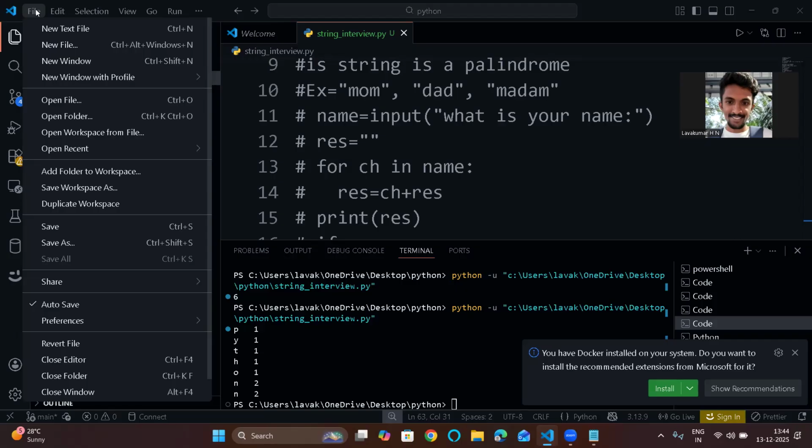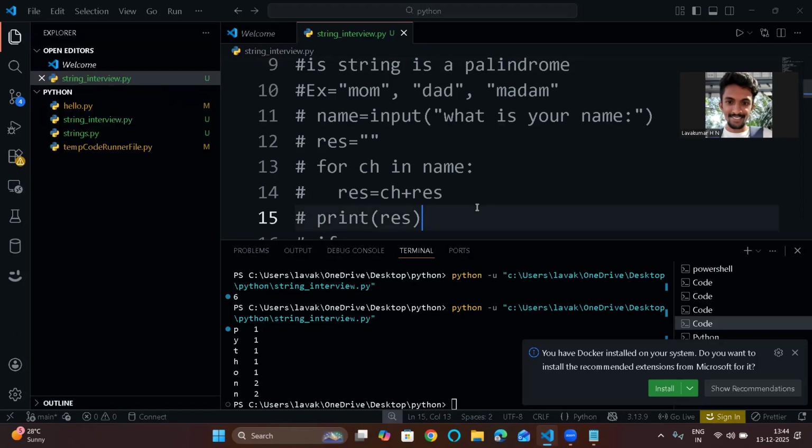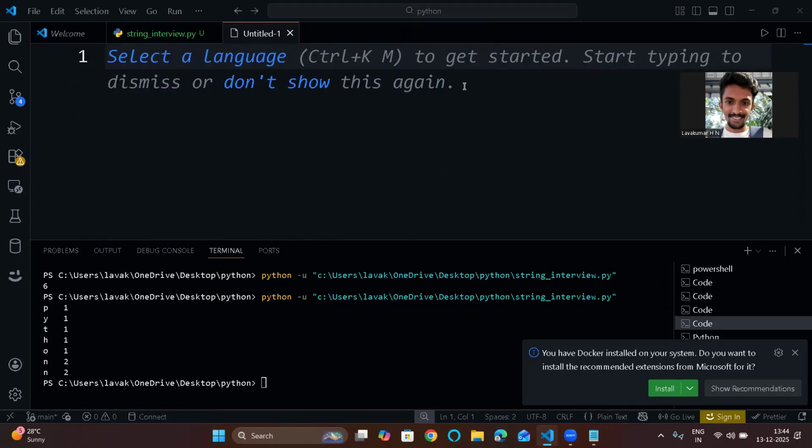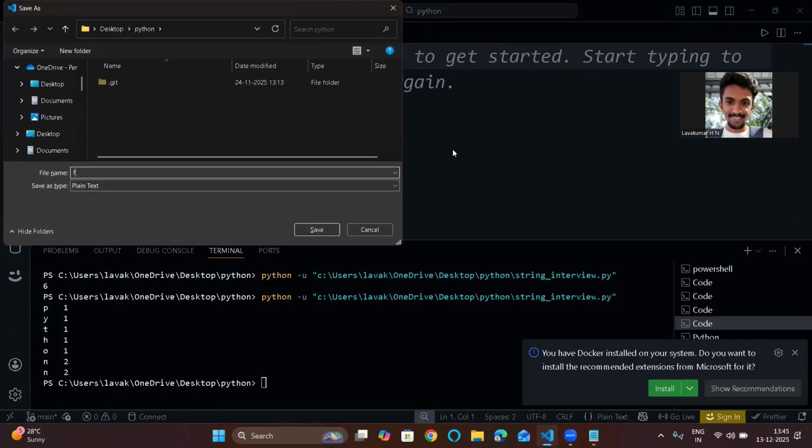It's a simple way. You can click on File and go to New File, or you can open the folder in which you want to write the Python programs, or you can simply press Control N. Then save it with Control S as for loop interview dot py. You can see the path here: Desktop, OneDrive Desktop. This way you can see in which location your file is getting stored.